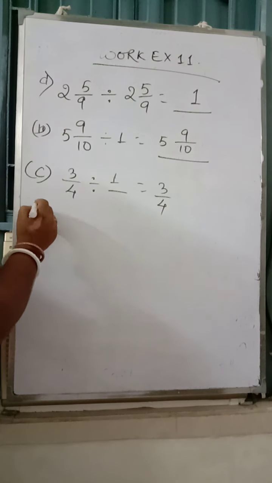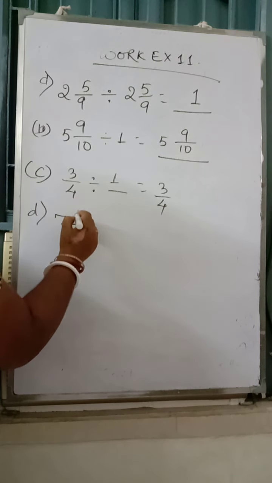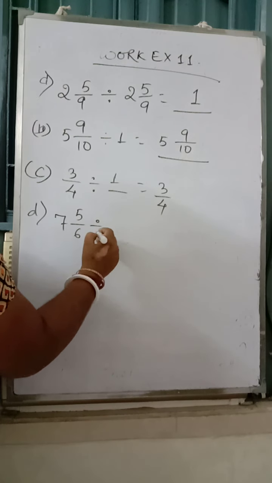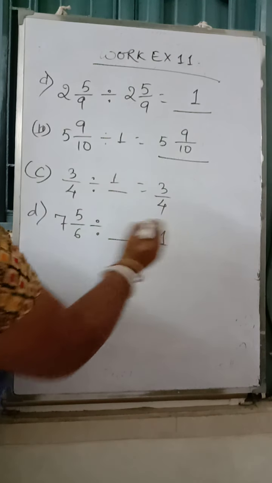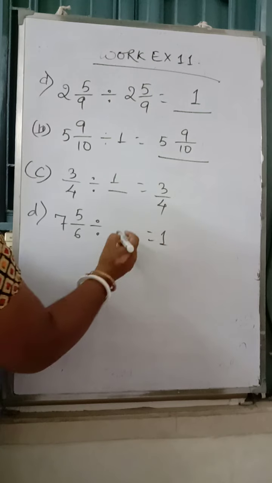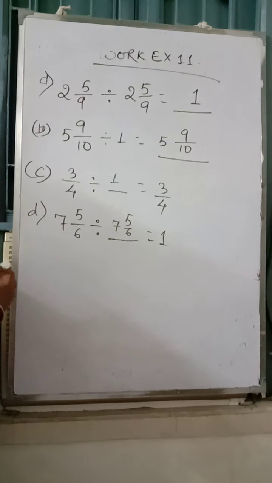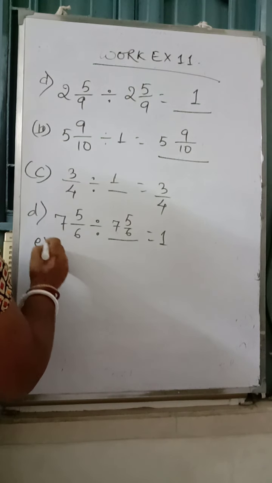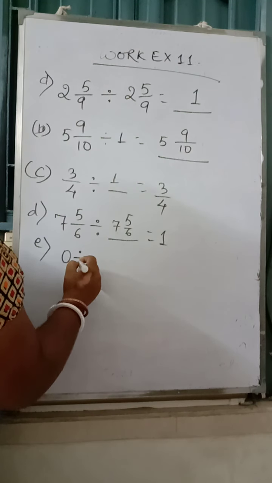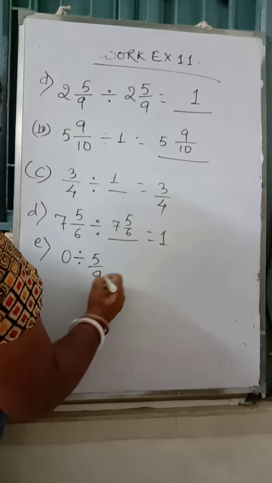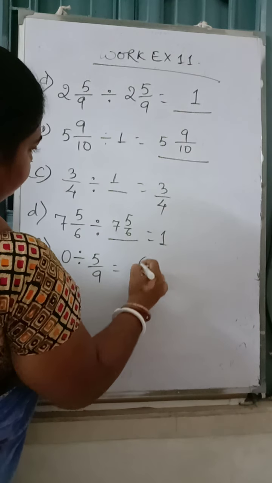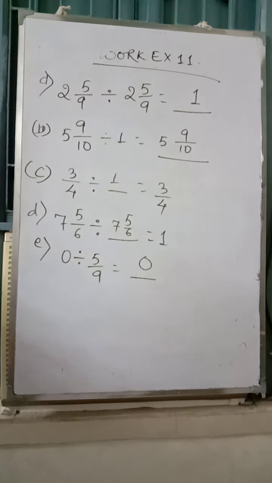Next, number D. 7 whole 5 by 6 divided by dash is equal to 1. So when the answer is 1, the number is divided by itself. So this also is 7 whole 5 by 6. 0 divided by 5 by 9. If 0 is divided by any number, the answer is 0 itself.